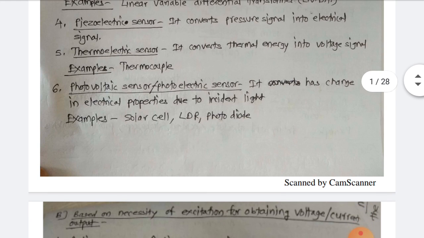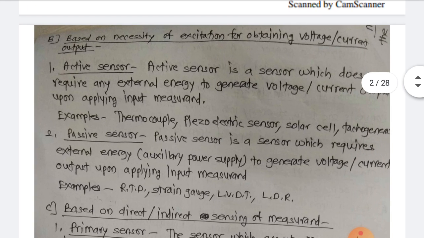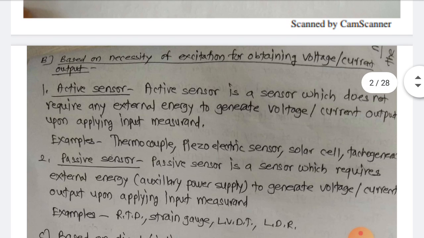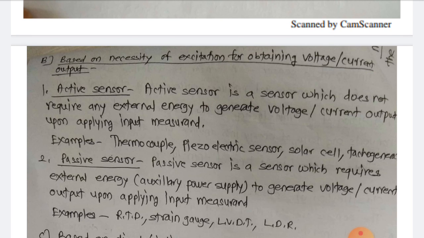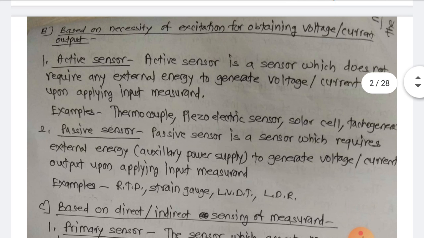Now the second classification is based on necessity of excitation for obtaining voltage or current output.